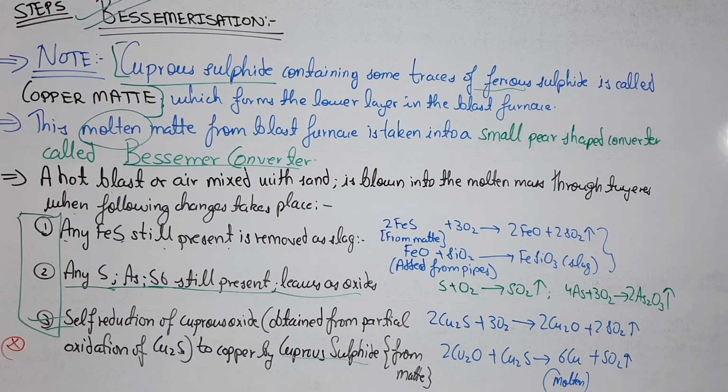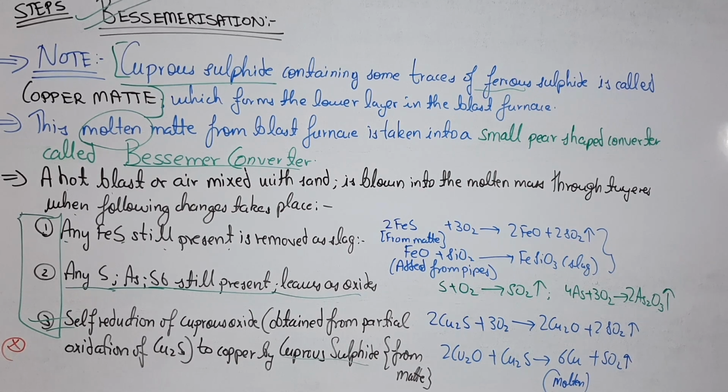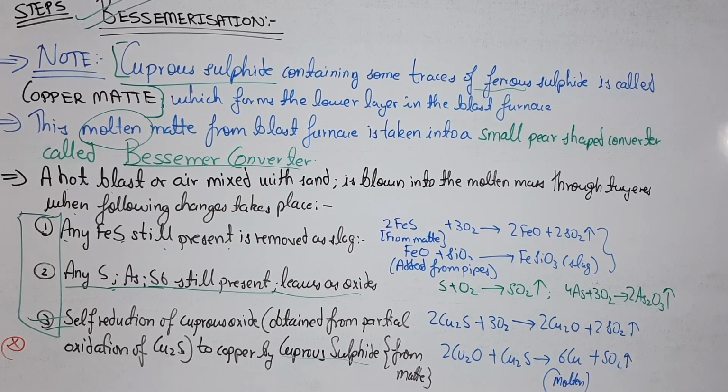Now, the blast of air and sand is stopped and the converter is tilted to get the metal. When the metal is allowed to cool, the dissolved sulfur dioxide escapes, producing blisters on the metal surface. This copper obtained is called blister copper, and it is about 98% pure.